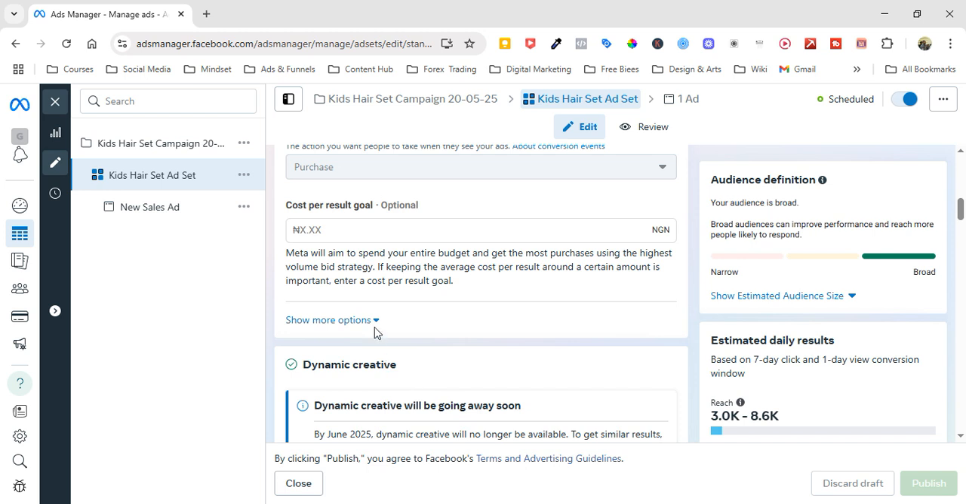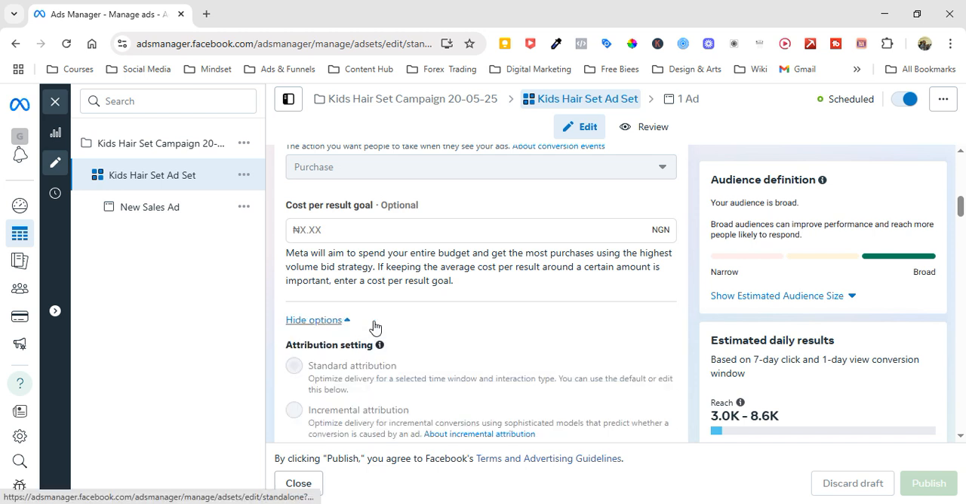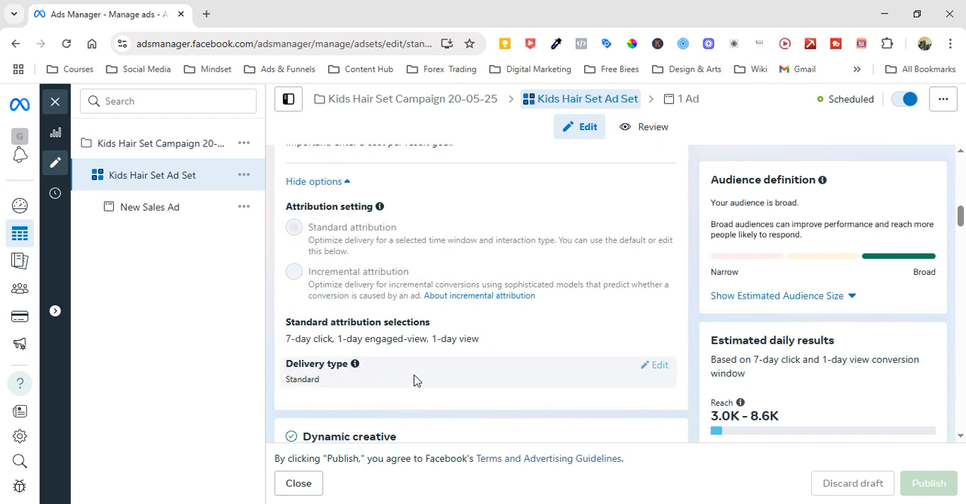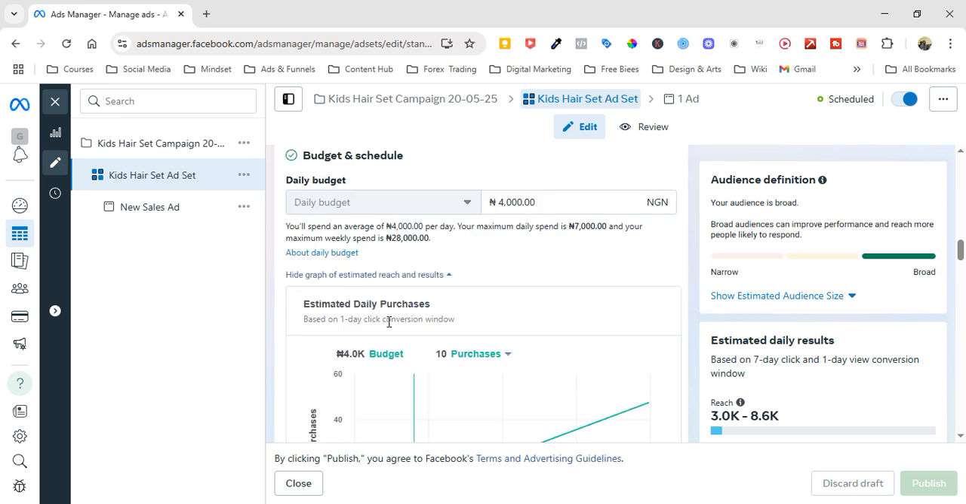And when we scroll down, nothing is there as well. So we have standard attribution. We have 7-day click, 1-day engagement view, 1-day view, standard click as well. So that is how it is. And that is it for the ad setup for this. And we are looking at a budget of $4,000 per day. And per the estimation here, Facebook is telling us that they can get 10 purchases in a day.